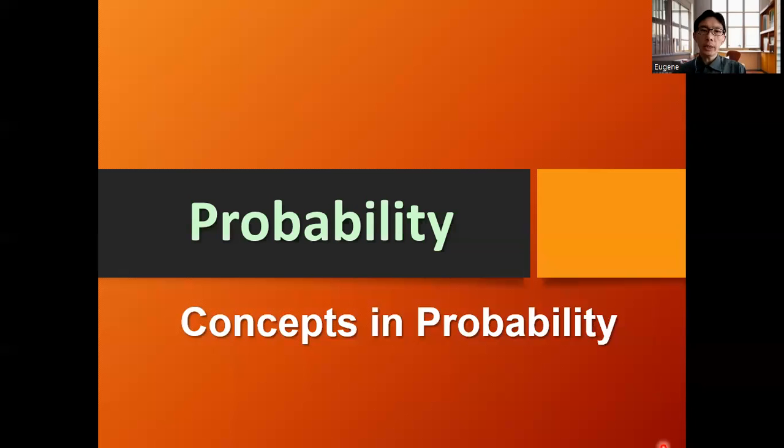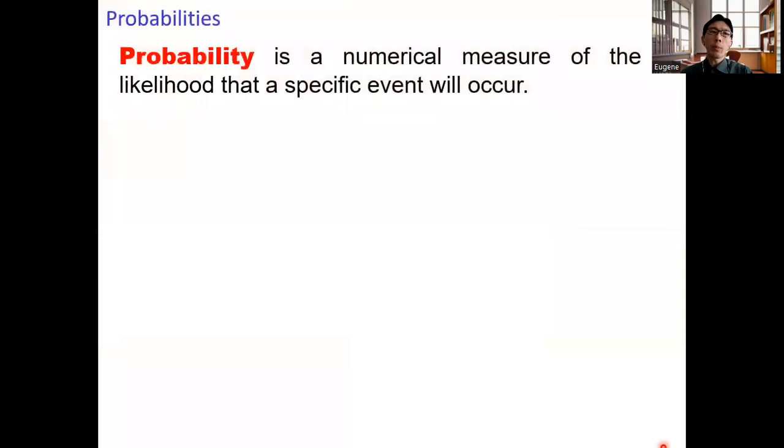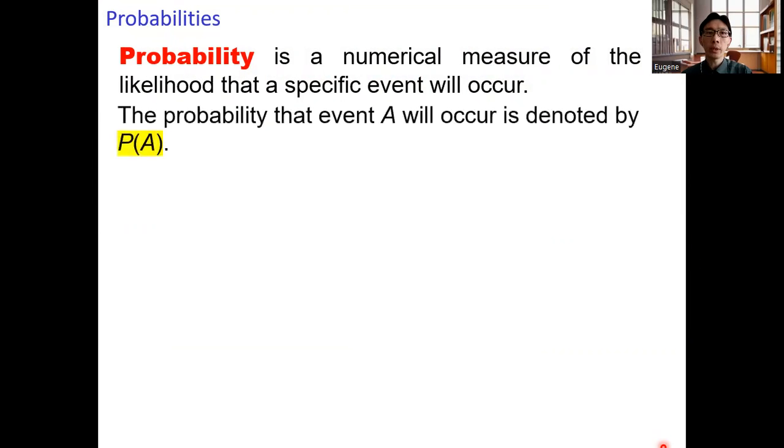Hello, everyone. In this video, we are going to talk about three conceptual approaches in probability. So what is probability? Probability is a numerical measure of the likelihood that a specific event will occur. The probability that event A will occur is denoted by the symbol P of A.